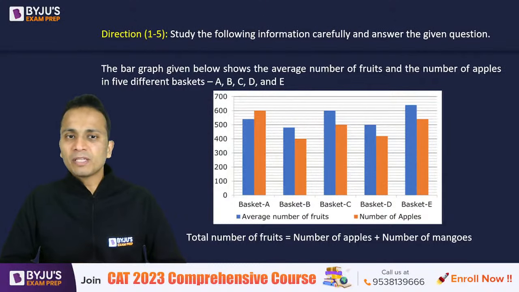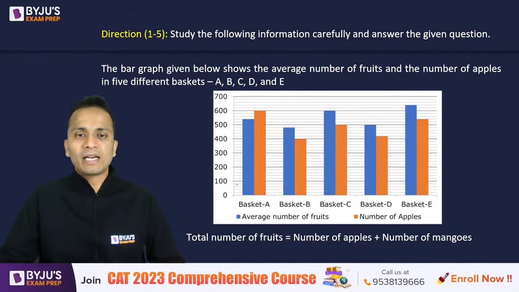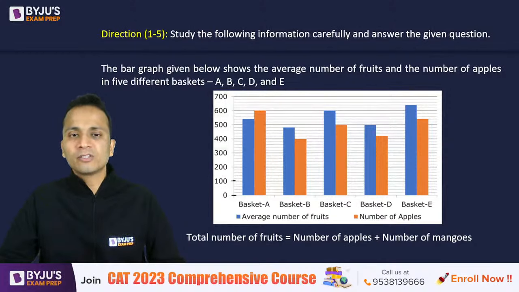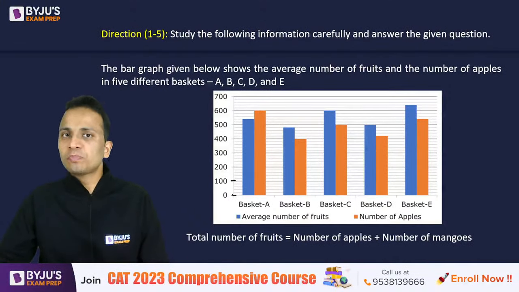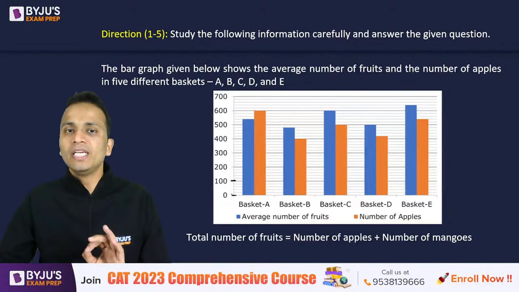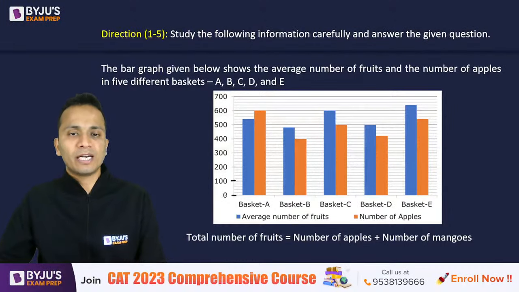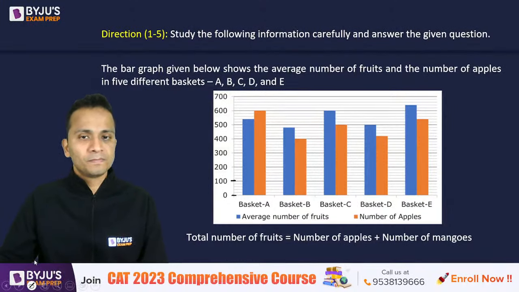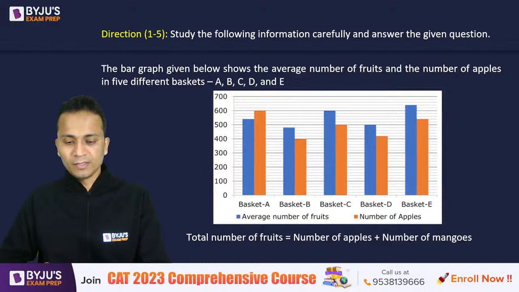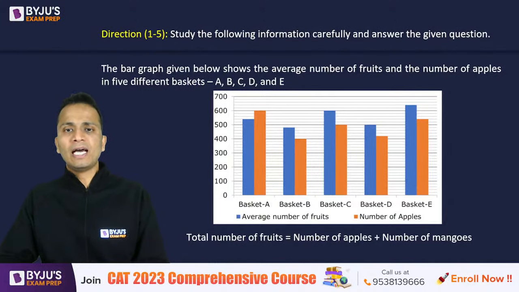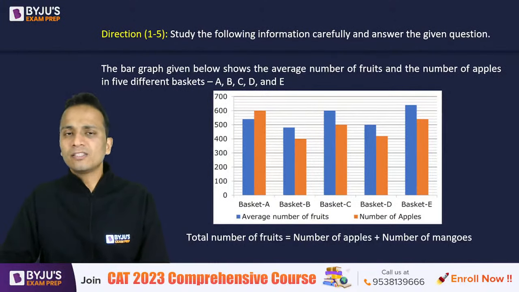So please pick up the values from this bar graph very carefully. The scale is, this is 0, this is 100, and the gap between 0 and 100 is divided in 5 parts. So each part will value 20 units. Be careful while picking up the values from this graph. I'll wait for a few more seconds and then we'll do the analysis of this graph.